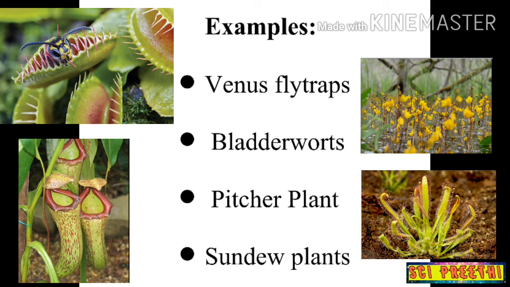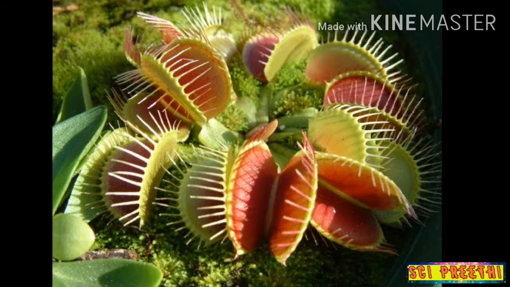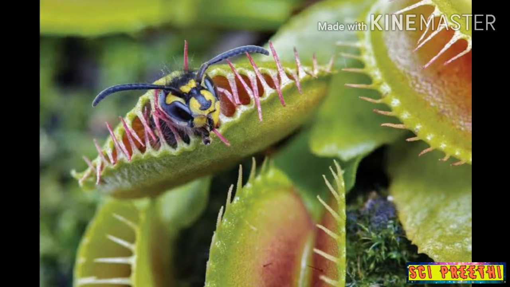Now we will see Venus flytrap. Venus flytraps are usually found in bog soil. Bog means an area of wet muddy ground that is too soft to support a heavy body. Their leaves are open wide and bear short, stiff and sensitive hair. When anything touches this hair, the two folds of the leaves snap shut, trapping whatever is inside. The trap will shut in less than a second. In the picture you can see the insect is trapped. This is about Venus flytrap plants.